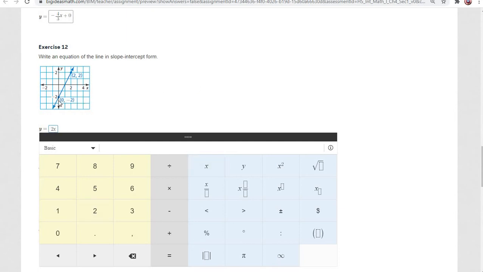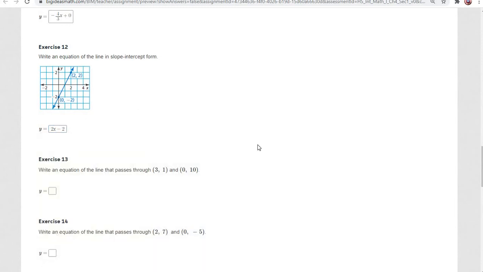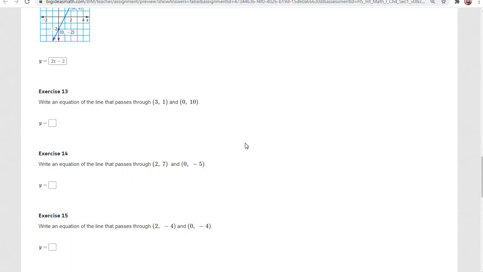And then we have to see our y-intercept. So our y-intercept, where this crosses, is right here. It's matched up with 0 as an x value, and it is going to be negative 2. So 2x minus 2 is going to be our answer here.